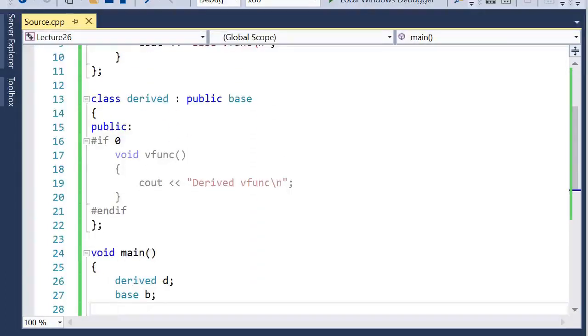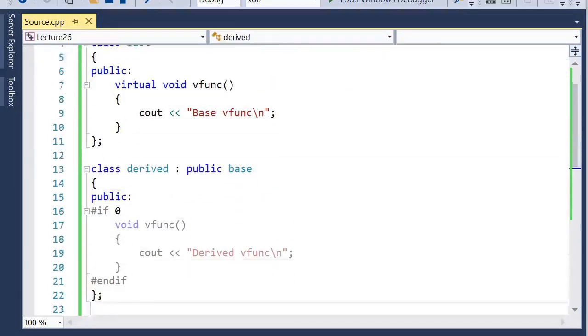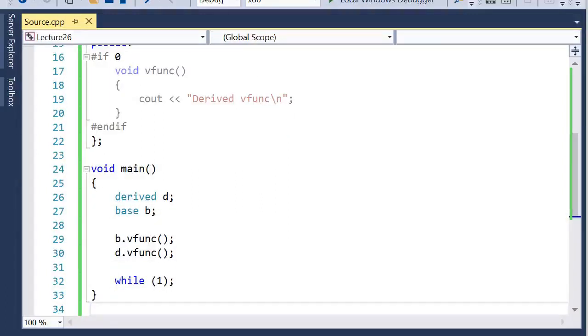So it is not required to redefine this virtual function again. The same function which is present in the base class can be used when you are calling this through a derived class object.